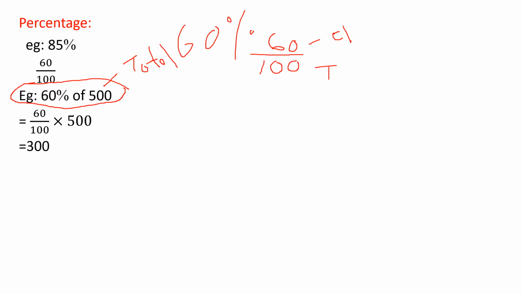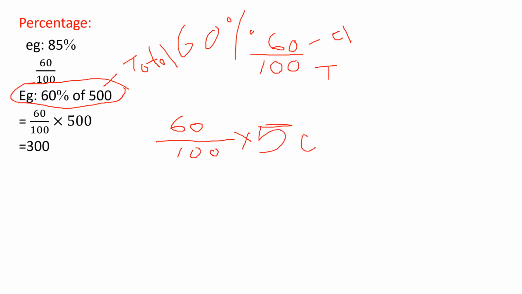So 60 percentage means how will you represent it? Out of 100, you got 60 each. Then into the total amount, the total mark, or whatever it may be. So here I have written 500 in the question.